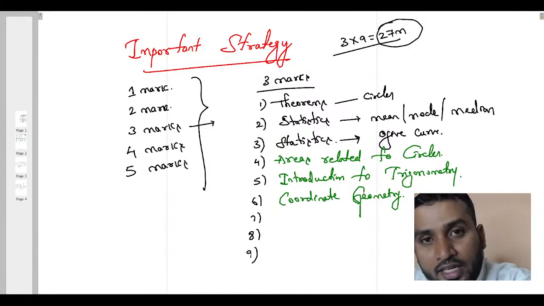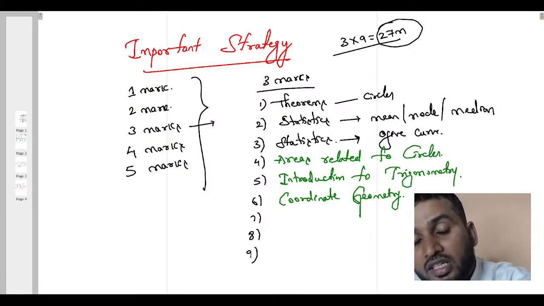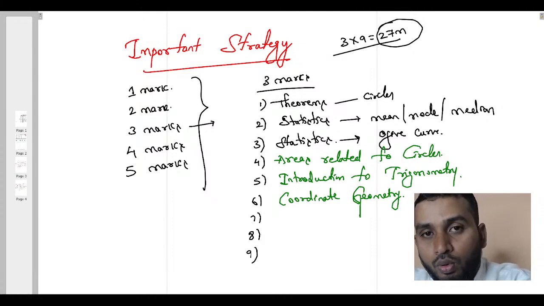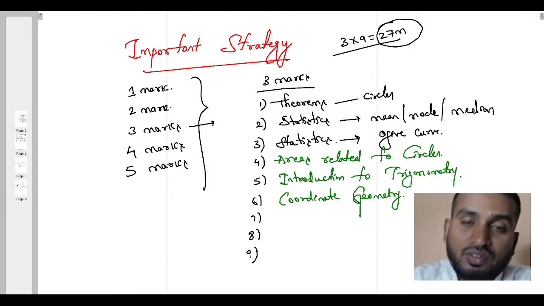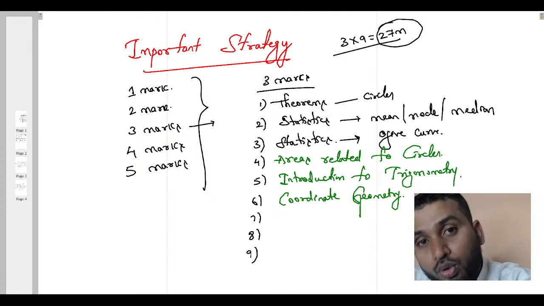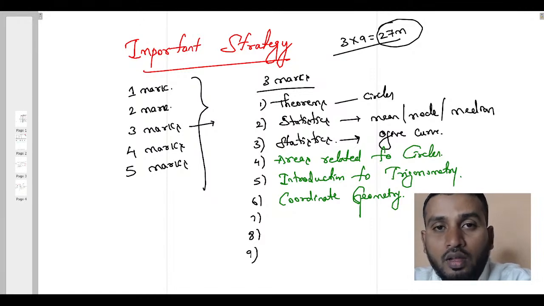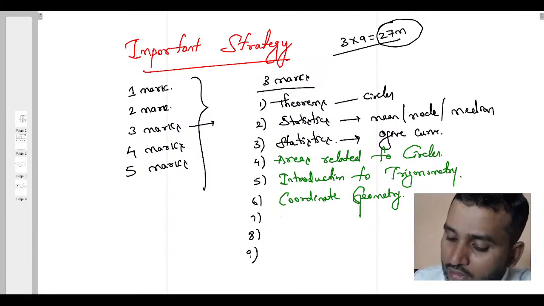In the entire chapter, all the possibilities are there, and a question can be asked from each and every area, but there should be a number of steps which holds 3 marks. It is not that only proof questions will be asked for 3 marks; we have other questions also related to 3 marks. Those questions we need to practice. Don't worry, I will give you a few questions to practice. Is this clear?